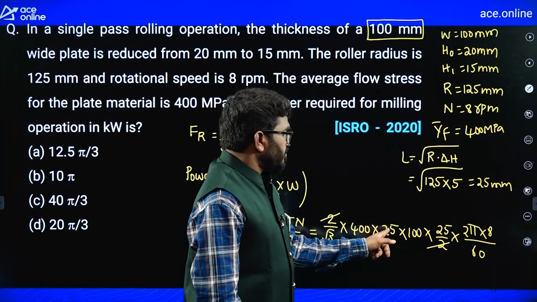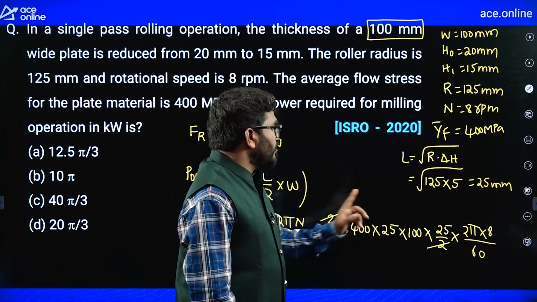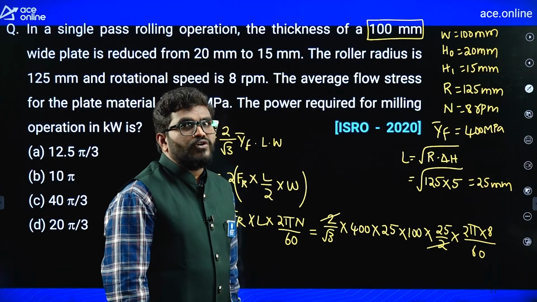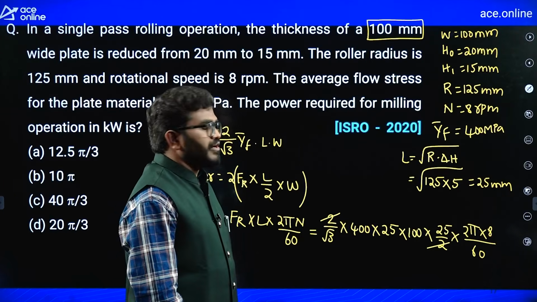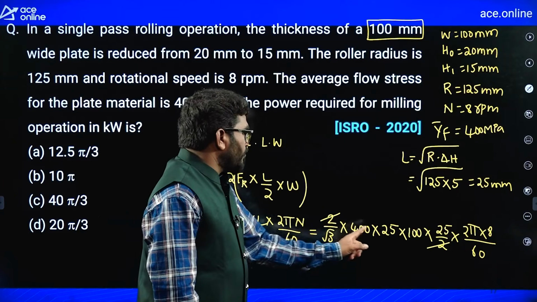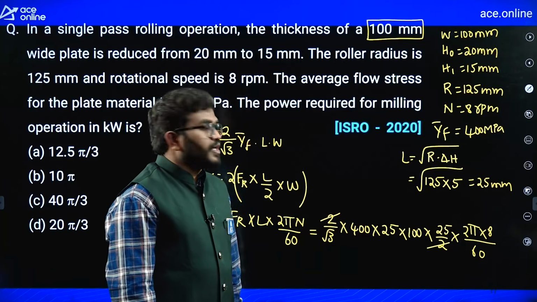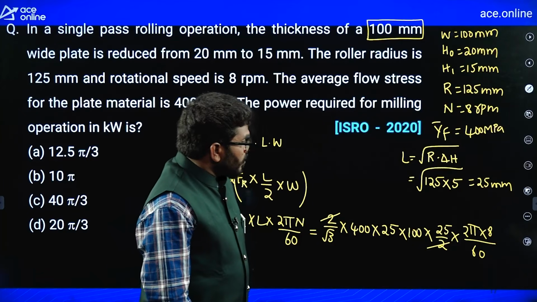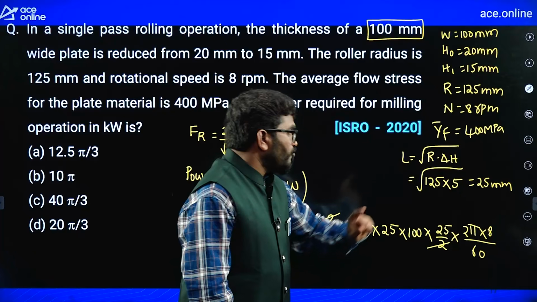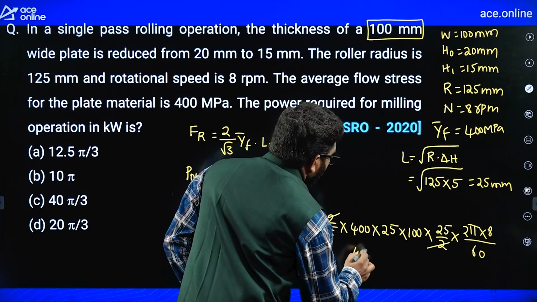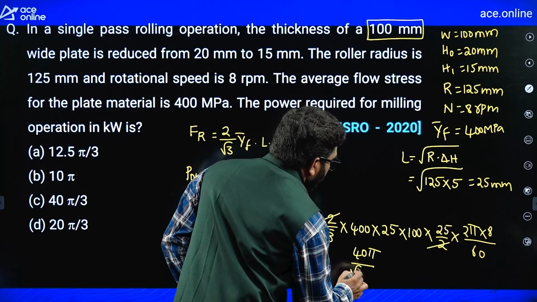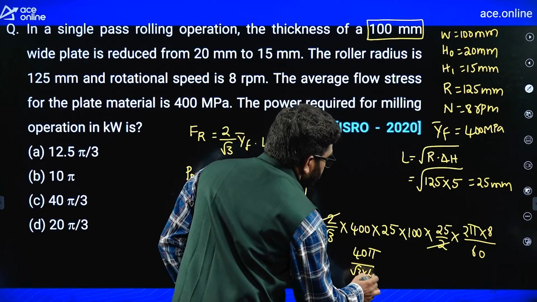200 into 25. How much? 25 2s are 500. Approximately you can take. 5 4s are 20. 20 into 2, 40. 40 approximately, I am taking 40 pi by root 3 into 60.